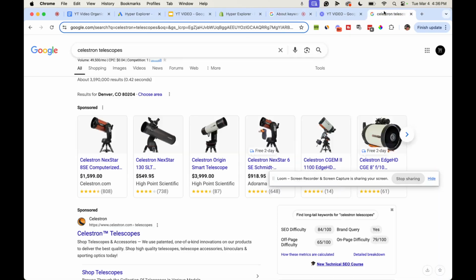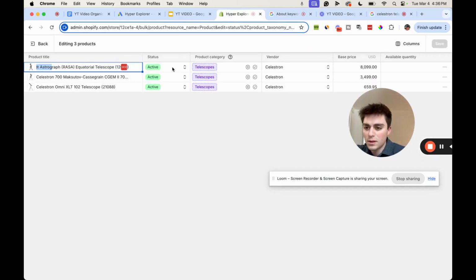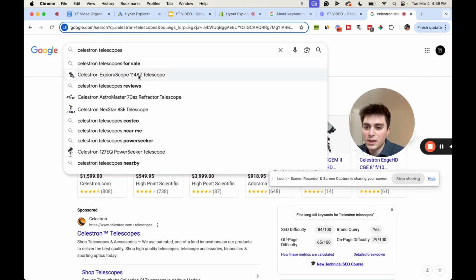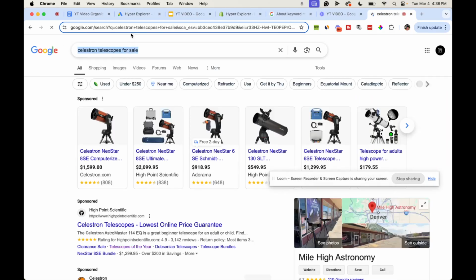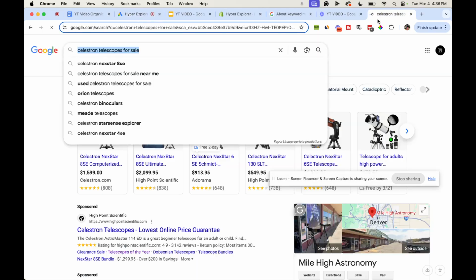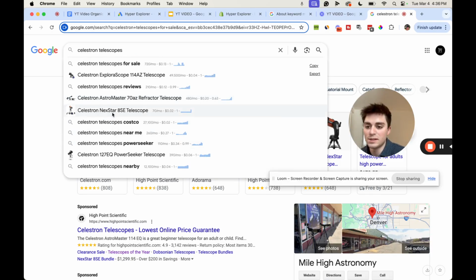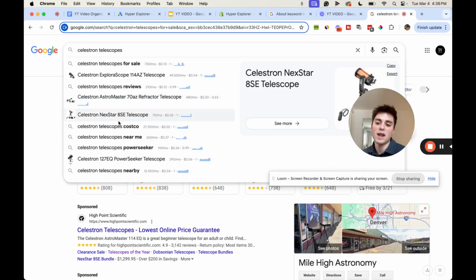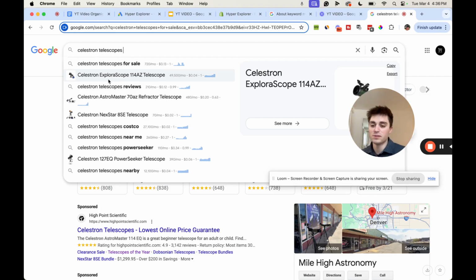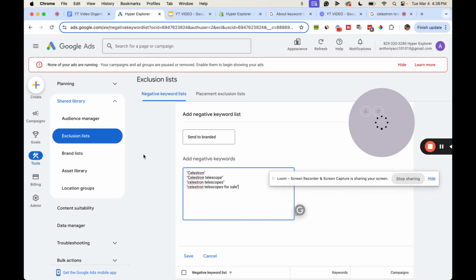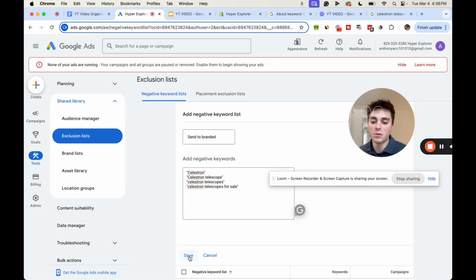What else are they going to look up? Those are pretty much the main ones. Okay, Celestron telescopes for sale. Let's do that, because it's still not specific to a single product. We want to make sure that pretty much every keyword in this list is just the brand, not a single product. So Celestron Nexstar 8SE telescope, that's a send to specific branded, so we're not going to add that. Exploroscope 114, these terms sound like the future. Those are going to be send to specific branded keywords, but we'll get to that in a second. So these are our main send to branded keywords, and we're going to save those.